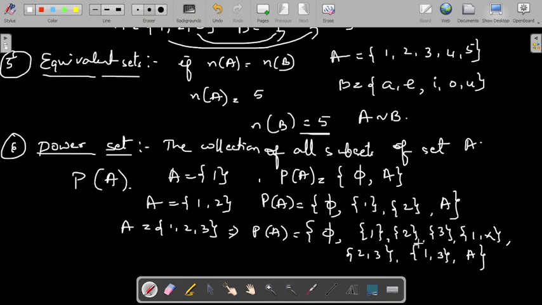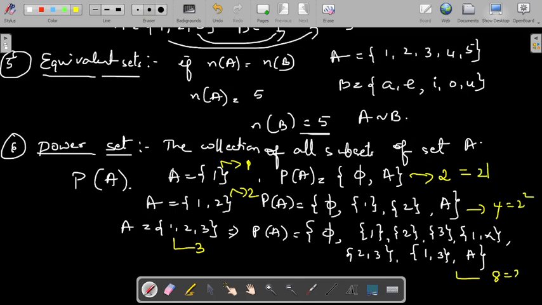So if you collect all the subsets of a given set, then that becomes the power set of the given set. Now A has one element here, two elements here, and three elements. P of A will have two elements, four elements, and eight elements. So there is a connection between the number of elements in A and in P of A. This is 2 to the power 1, 2 to the power 2, 2 to the power 3. Therefore, if the number of elements in A is equal to m, the number of elements in P of A will be 2 to the power m. That is the formula to calculate the number of subsets of a given set A.